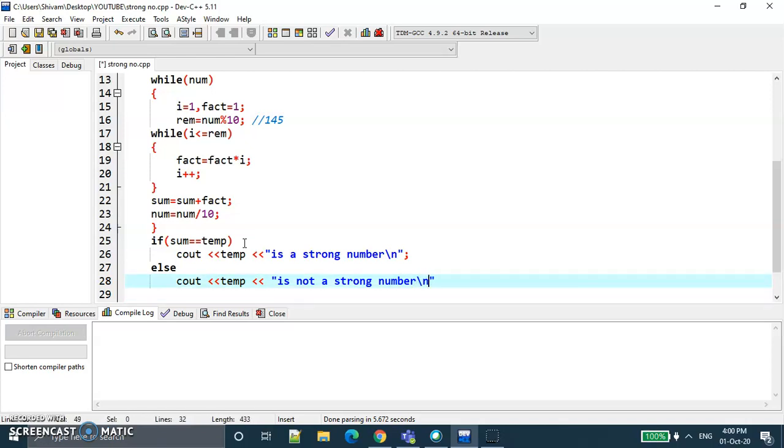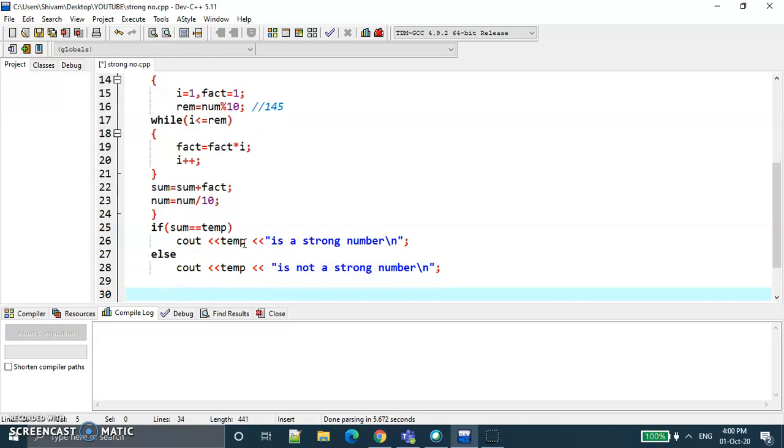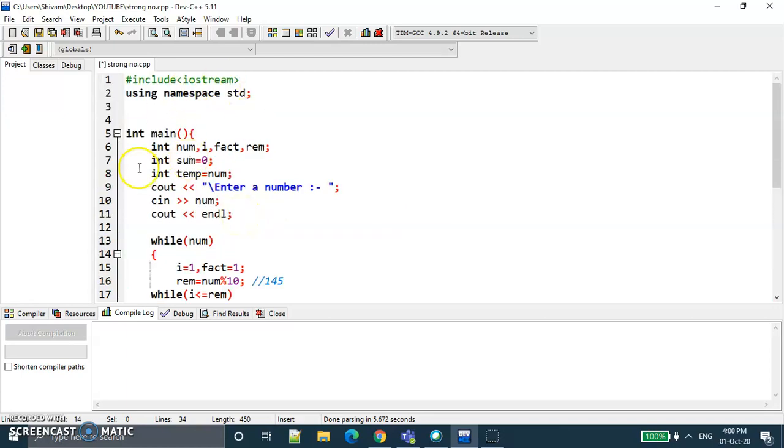Here endl is also for taking a new line. And now return 0. So this is the flow of calculating the strong number.